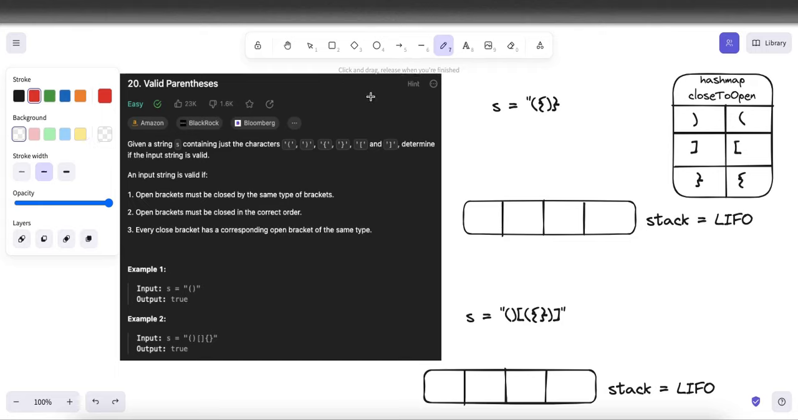Hey everyone, today we'll be going over LeetCode problem 20, valid parentheses. This is another problem off the Blind 75 list, which is a list of problems commonly asked during technical interviews.